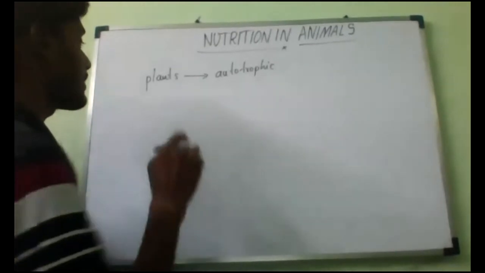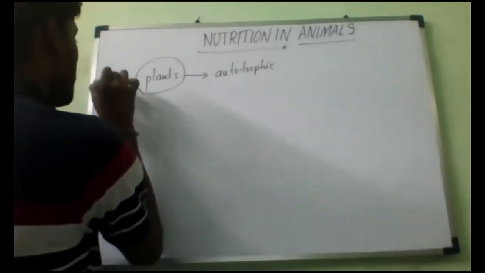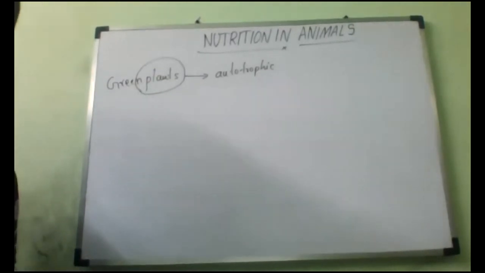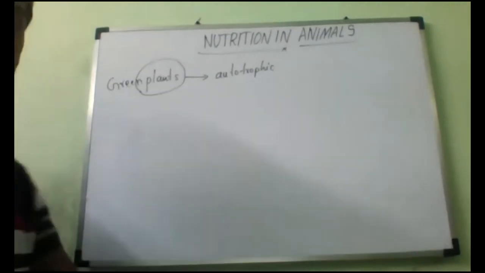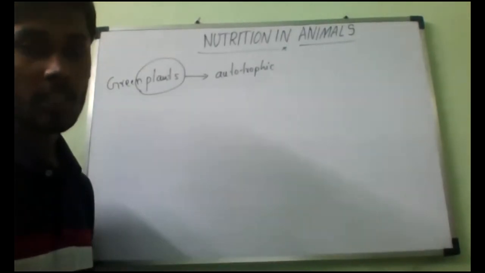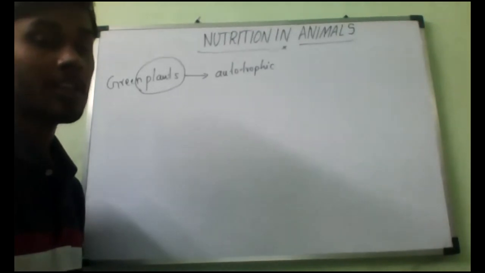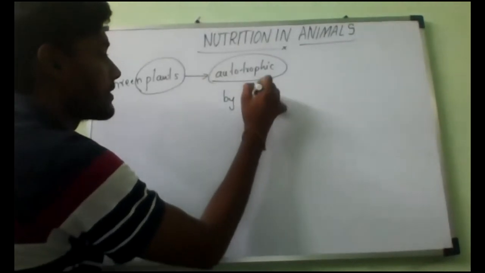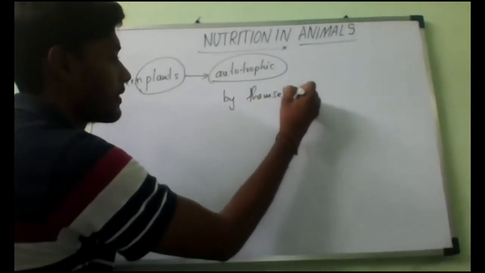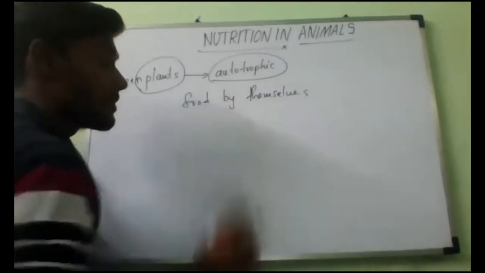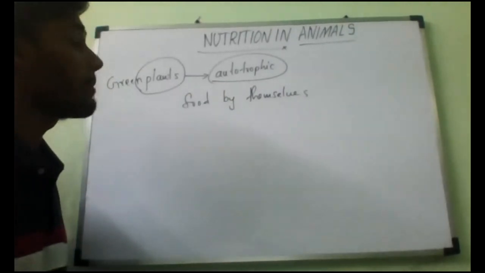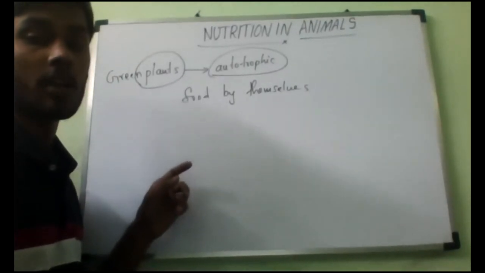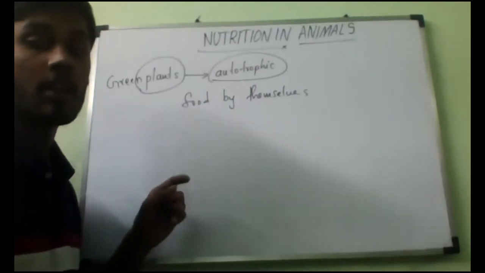Not all plants, but the green plants, the ones with green leaves, will never look for some other fellow to get their food. They are food producers themselves. They can produce their food by themselves. That is why they are called primary producers of food. But if it comes to animals, it is not happening.